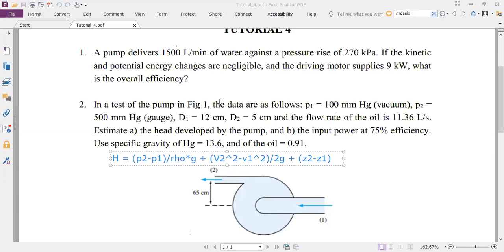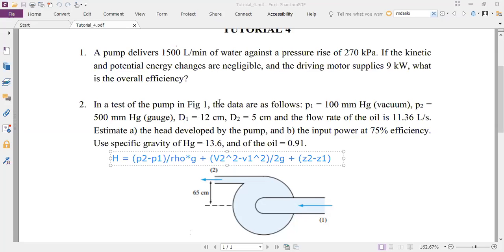600 into 13.6. Exactly. Okay, so is that clear to everybody else? Here, if I use mercury, I will get 600 mm of difference in pressure between points 2 and 1. If I use water, I will get 600 multiplied by 13.6.